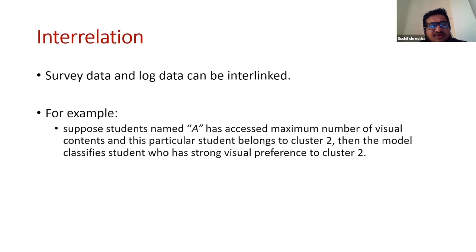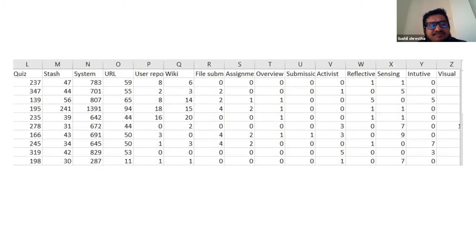These were similar associations we found. Here is a sample of the data we merged for the analysis, and based on this data we calculated the learning style score.